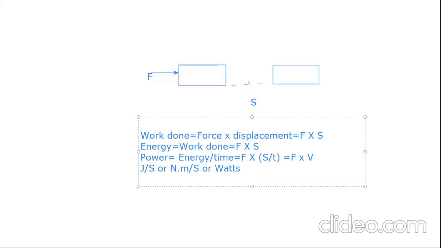So to move any vehicle, we need power. Power is energy by time. Energy is work done, which is force into displacement. So the units for power are watts, or joules per second, or Newton meter per second. The energy we are discussing here is mechanical energy. Okay, this is a brief introduction about power.